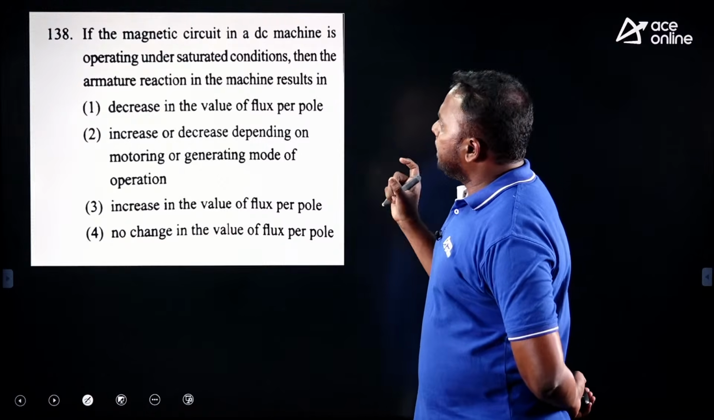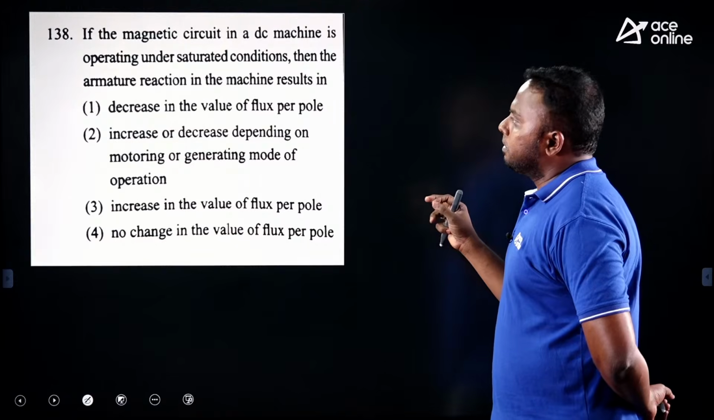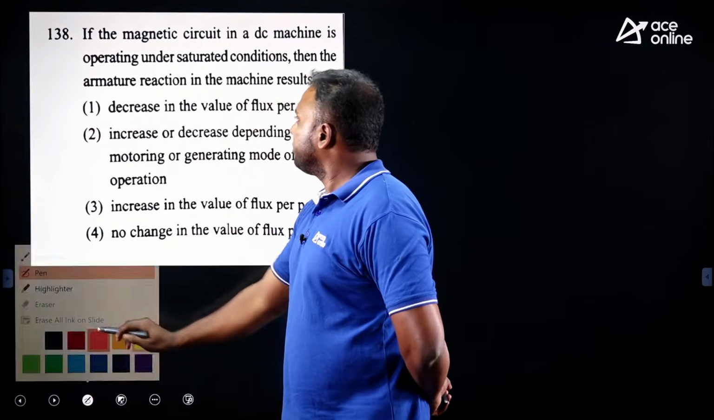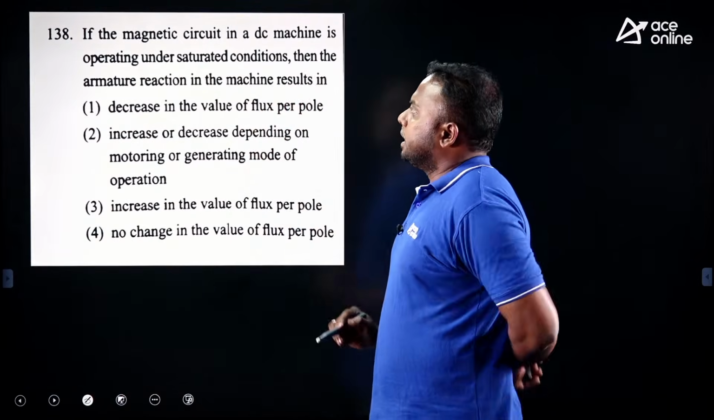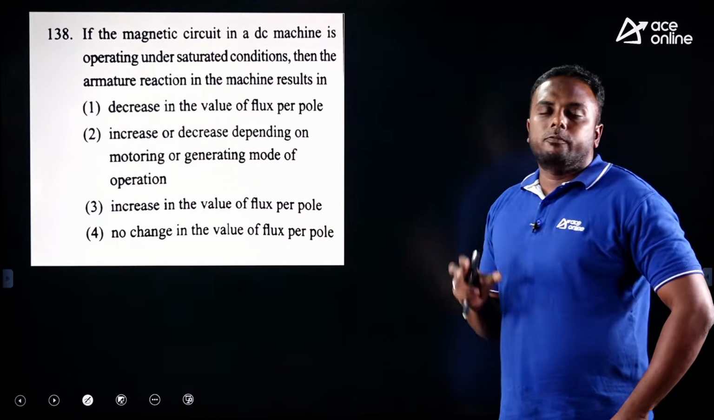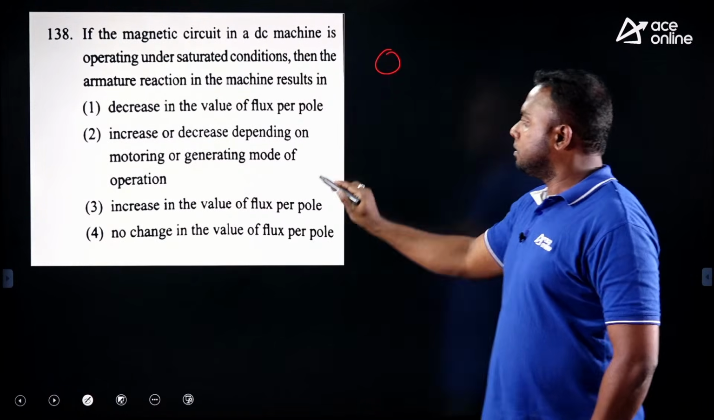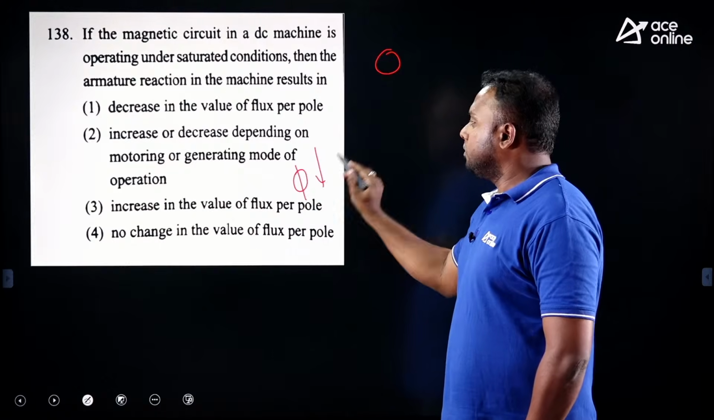If the magnetic circuit in a DC machine is operating under saturated conditions, then the armature reaction in the machine results in dash. Now, due to armature reaction, one of the effects is what? Demagnetizing effect. It means the flux in the machine gets reduced. The flux in the machine reduces.